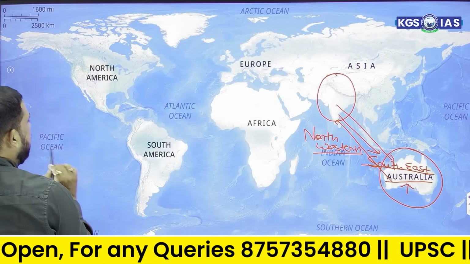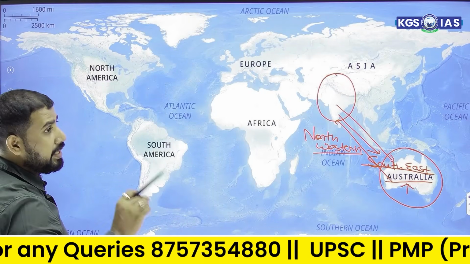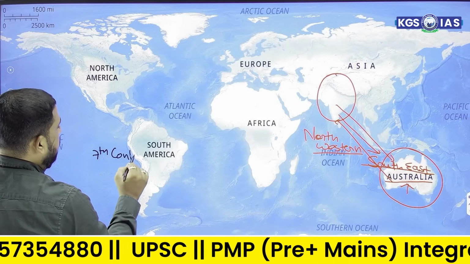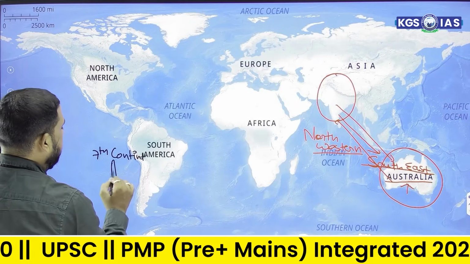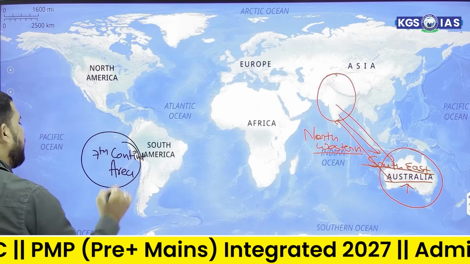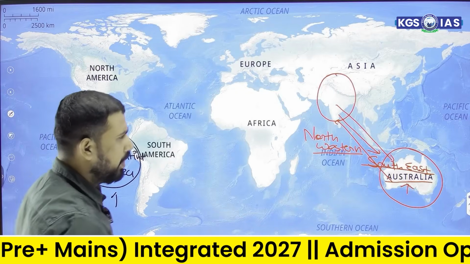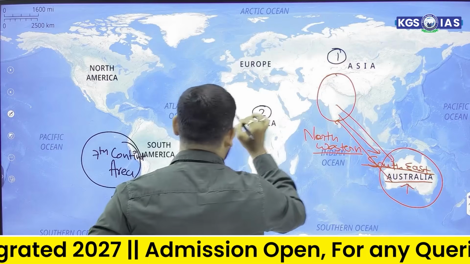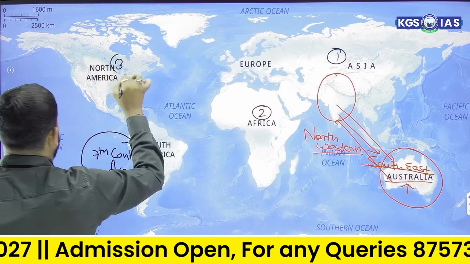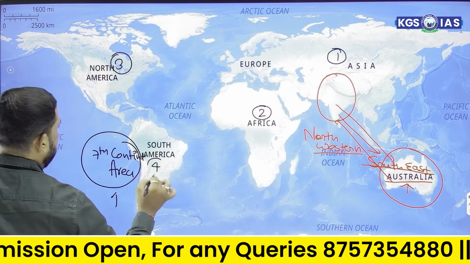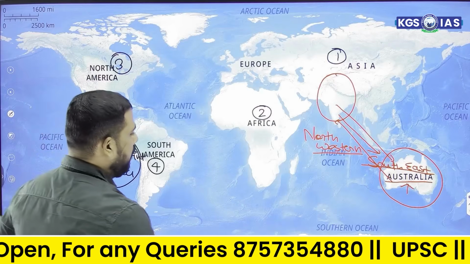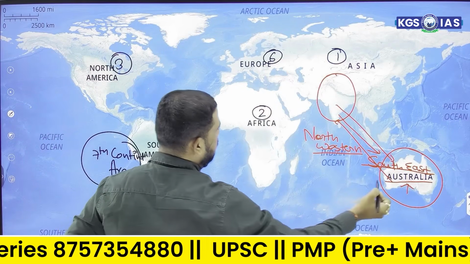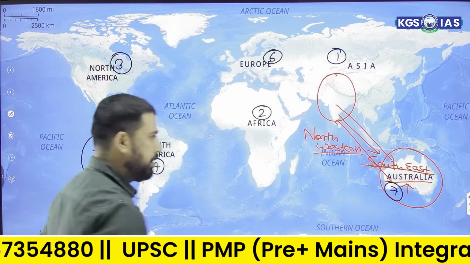As you know, Australia is considered the seventh continent with respect to area, because in the earlier segment I had already discussed that Asia has the largest area, followed by Africa, then North America in third position, South America in fourth, Antarctica in fifth, Europe in sixth, and in the seventh position Australia is there.